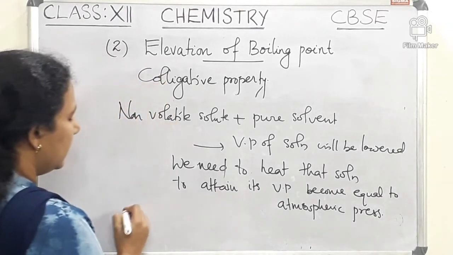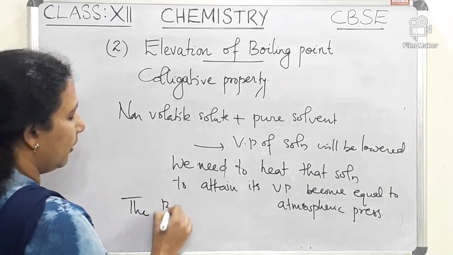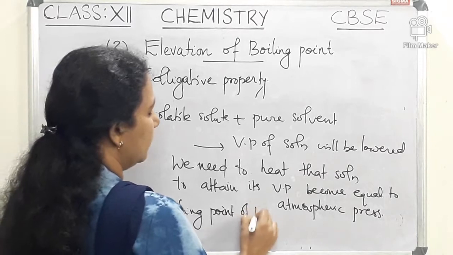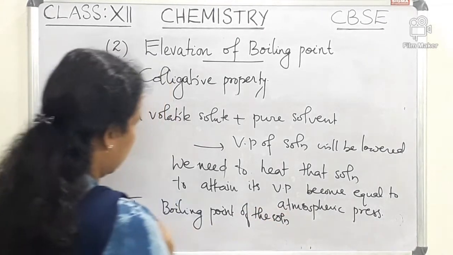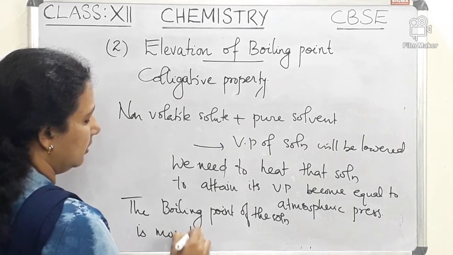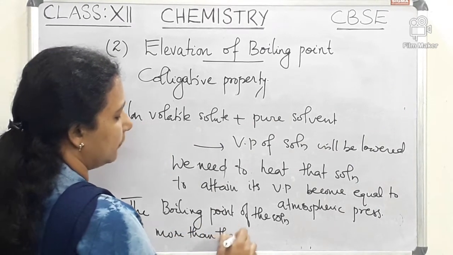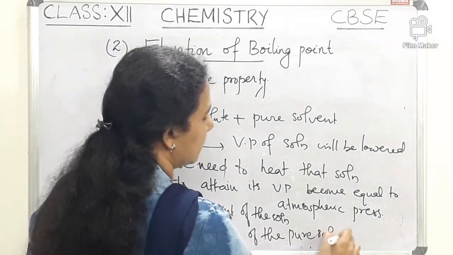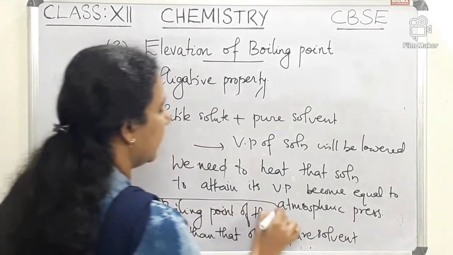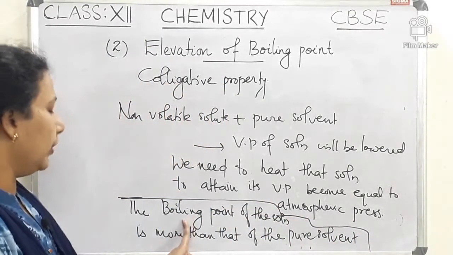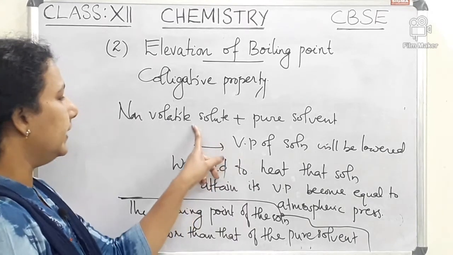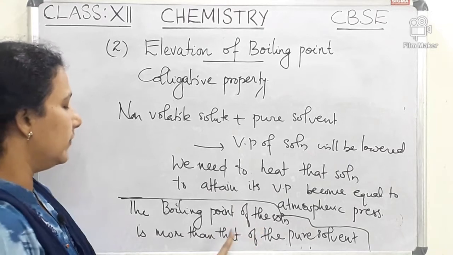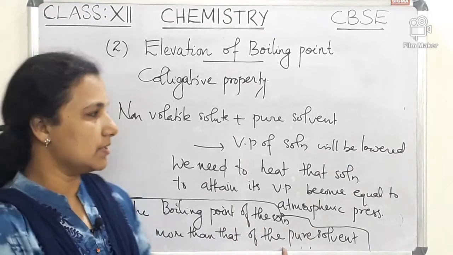So we can say that the boiling point of the solution is more than that of the pure solvent. When we add a non-volatile solute to the solvent, the boiling point of that solution will be more than that of the pure solvent.